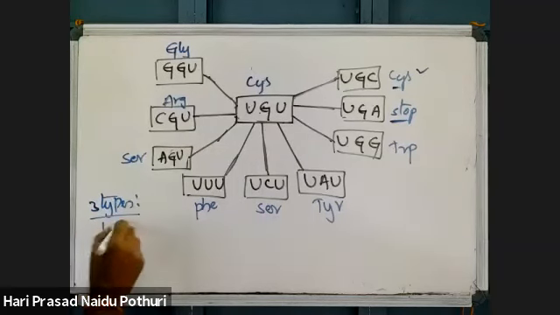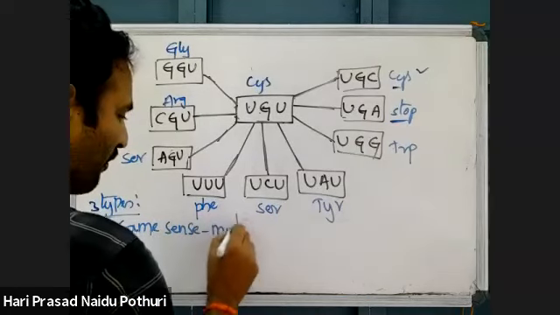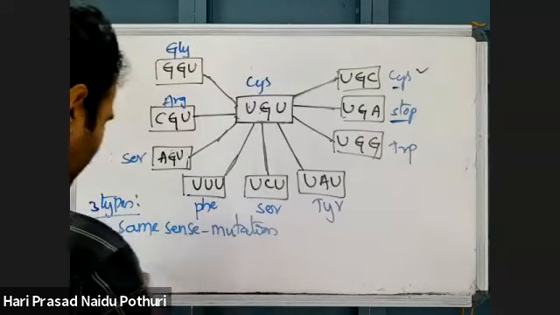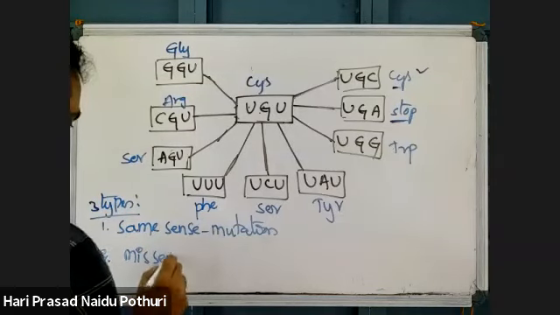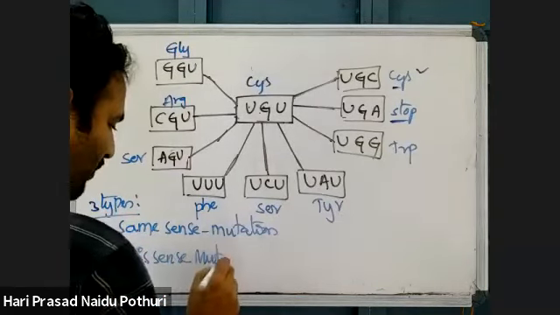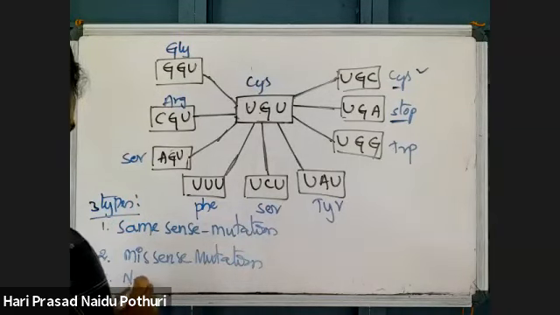One is same sense mutation. Second is missense mutation. Third is nonsense mutation.